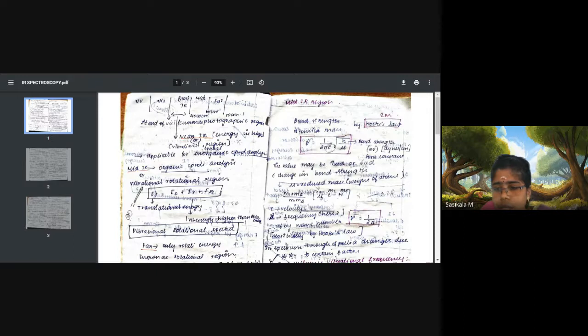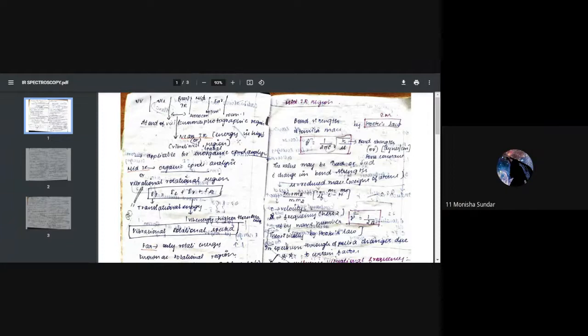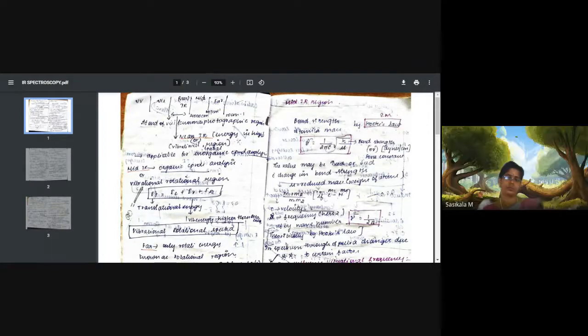Those are types of vibrations. I asked about sampling techniques. What are the different types of sampling techniques in IR? For solid, liquid, and gas, what are the techniques we have discussed? Monisha, proceed.